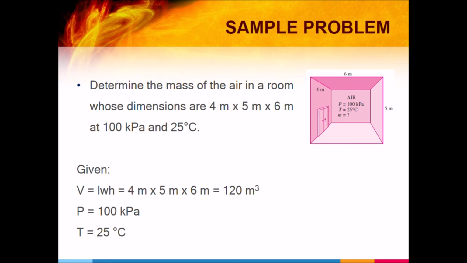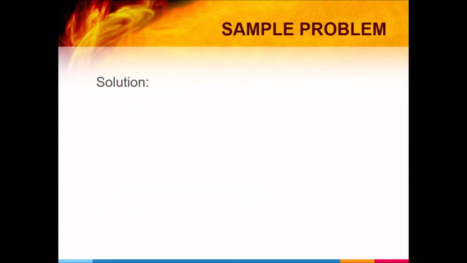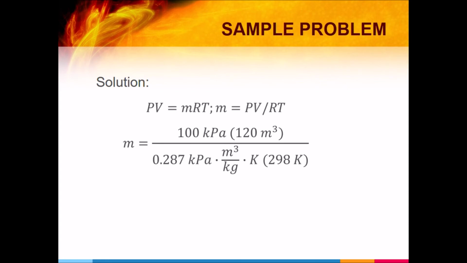So, gamit tayo ng formula, PV is equals to mRT. Ang hinahanap natin ay mass. So, we will get m is equals to PV all over RT. 100 kilopascal yung pressure. Then, ang volume is 120 cubic meter. And then, saan natin nakuha yung 0.287 kilopascal cubic meter per kilogram? Ito natin siya kukunin sa table A1. And then we have 298 Kelvin.